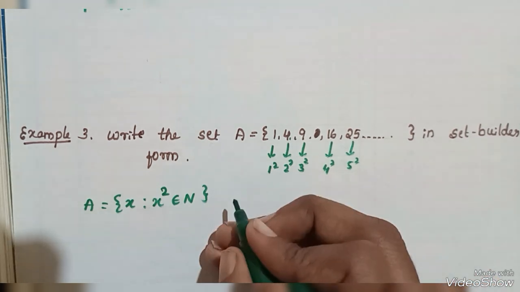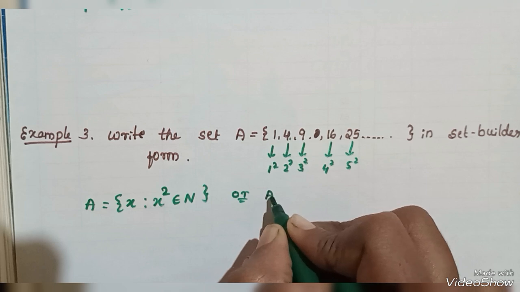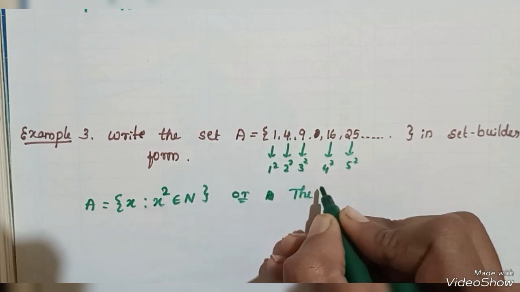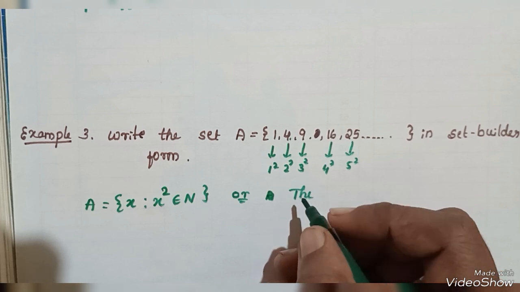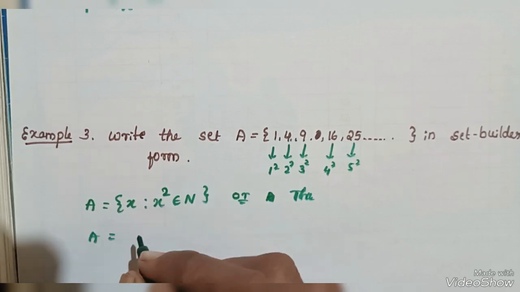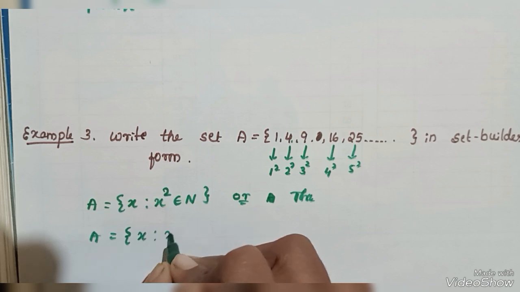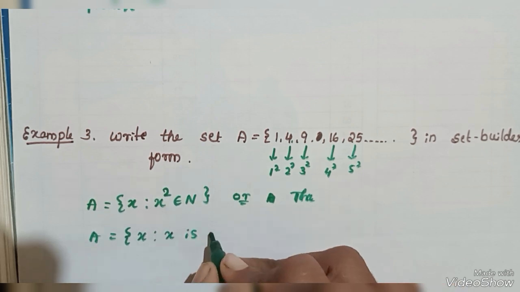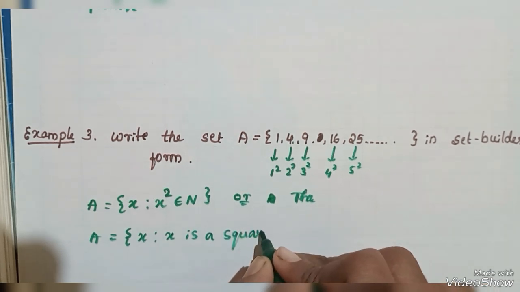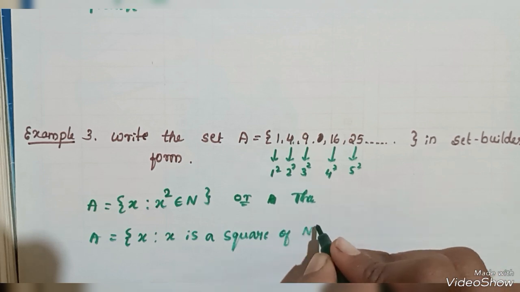Or sometimes it can be written in another form: the set A equals x such that x is a square of a natural number.